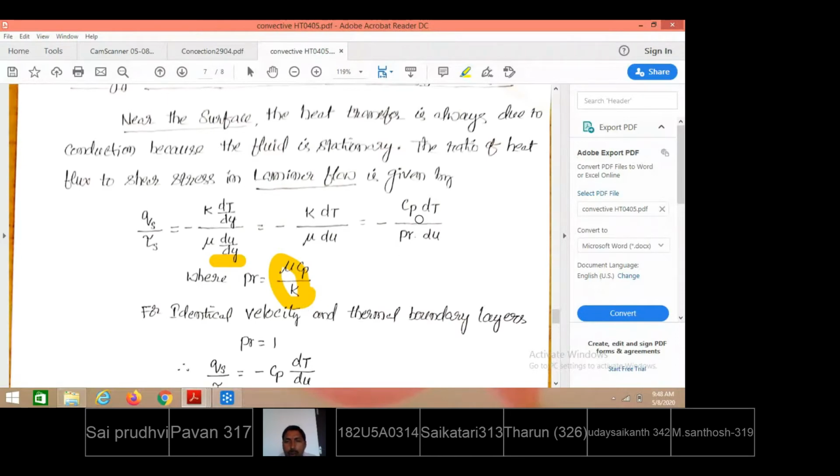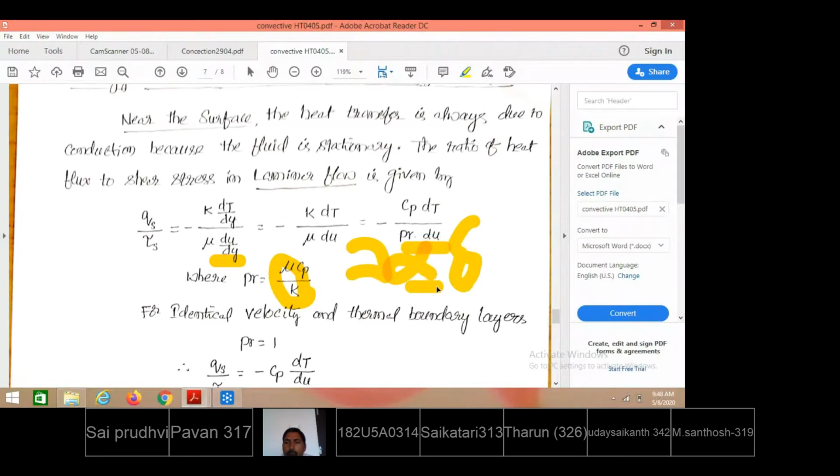When you assume various Prandtl number values, for a Prandtl number of 1, that means the hydrodynamic boundary layer equals the thermal boundary layer, delta equal to delta T. That is the situation. Otherwise, momentum transfer rate equals heat transfer rate. When nu equals alpha, that is the meaning of Prandtl number equal to 1.